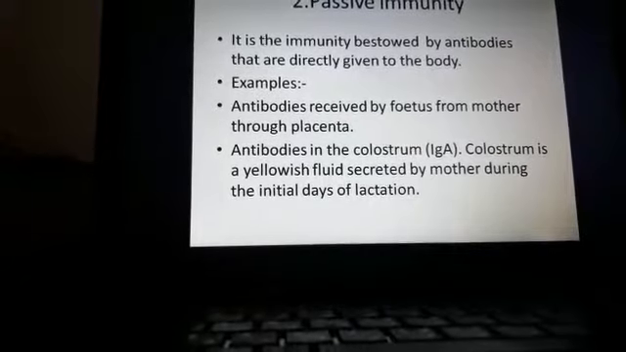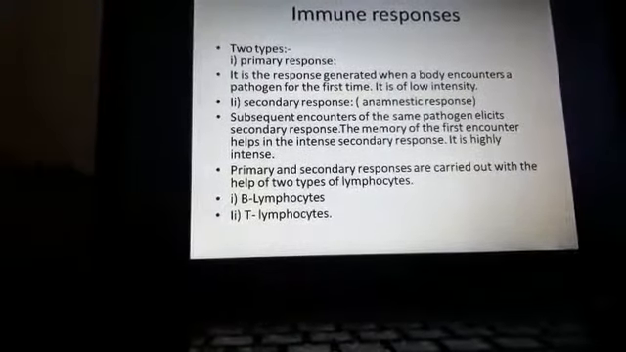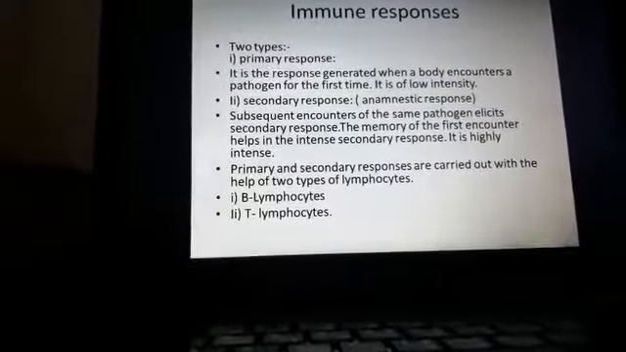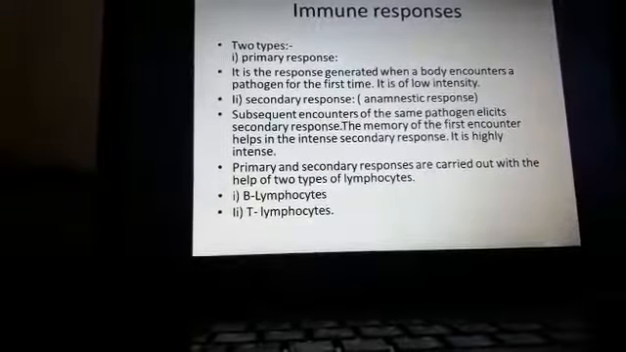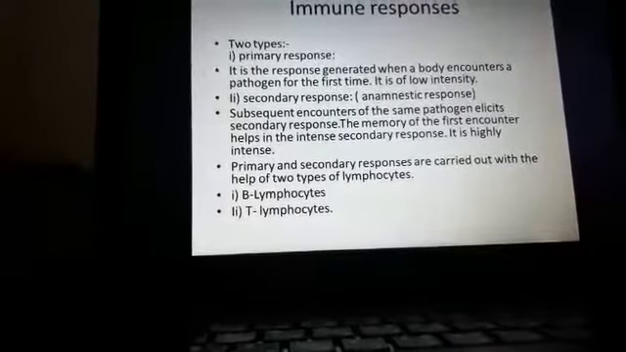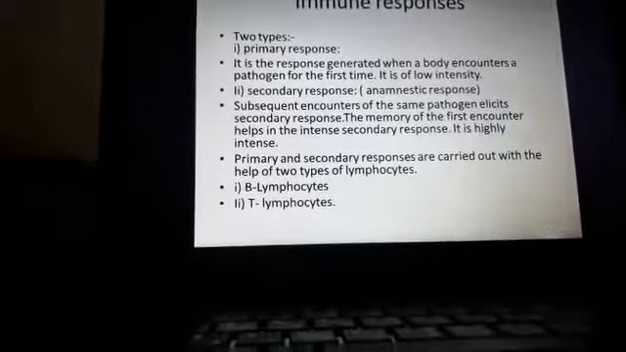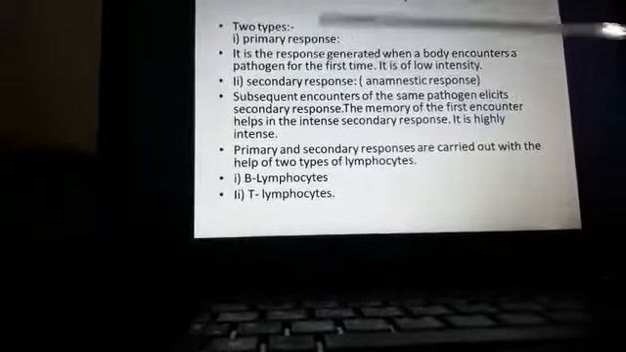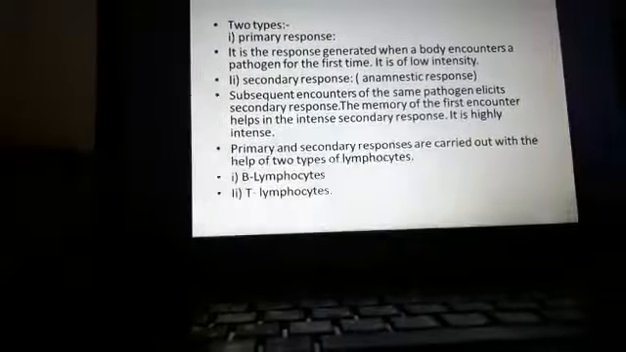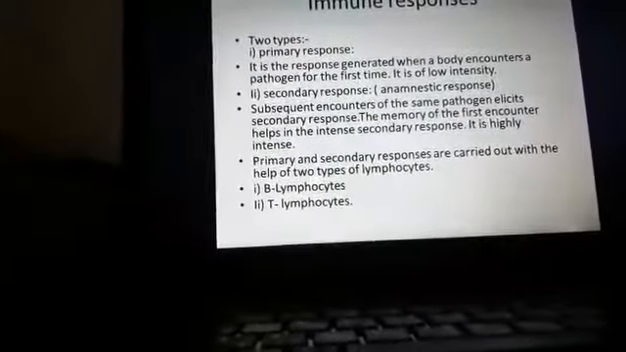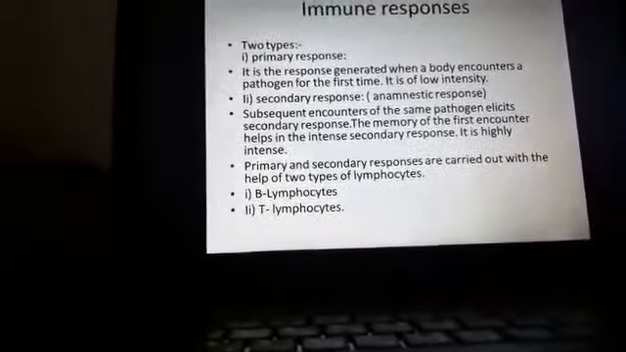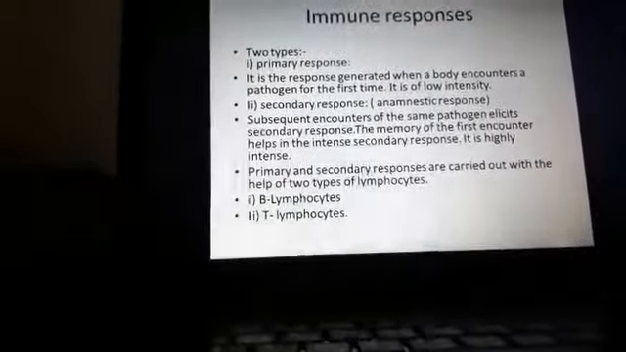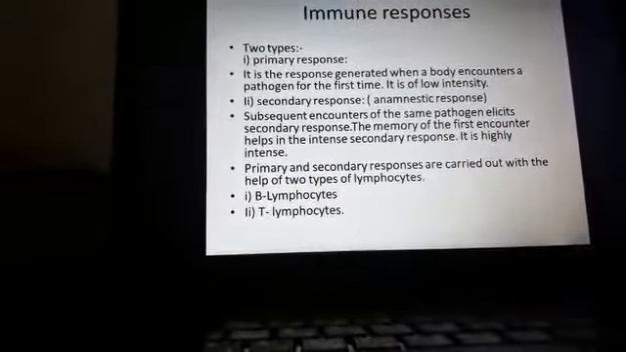And the next one is responses. The immune responses can be classified into two types: one is the primary response and the other one is the secondary response. First we have to see the primary response. What is the meaning of primary response? It is the response generated when your body encounters a pathogen for the first time.